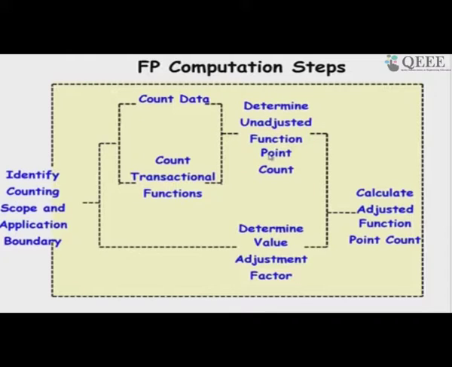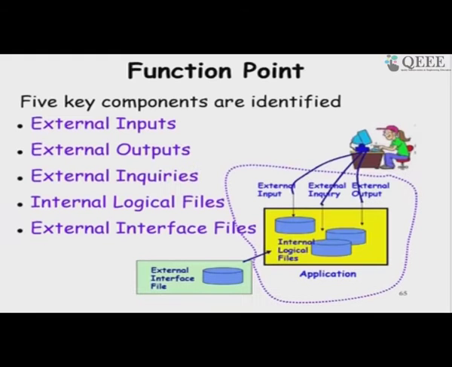And then based on some characteristics that he identified, we need to scale the unadjusted function point up or down depending on how easy the software is, what the reliability requirement is, etc. So, based on that we compute the value adjustment factor or VAF and multiply the UFP with the VAF to obtain the final function point or the adjusted function point. So, let us see how we go about it, and we will look at a few examples and we will look at the tool.